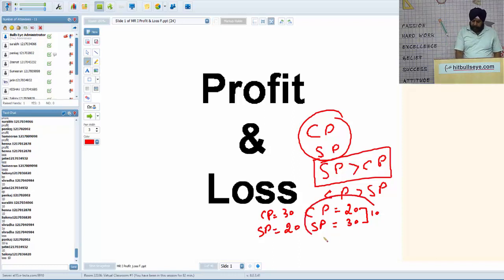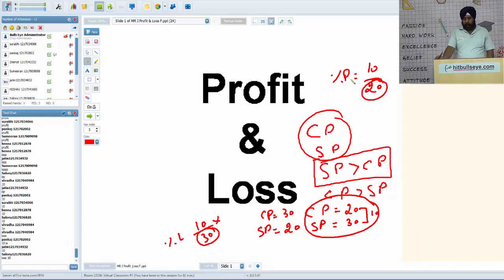But in the first case, the profit percentage will be 10 upon 20 into 100, it's 50%. In the second case, it will be 10 upon 30 into 100 loss. So one thing to be remembered is that profit and loss percentages are always calculated on cost price, never on selling price. We proceed to the next question.